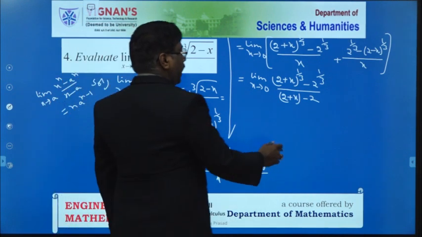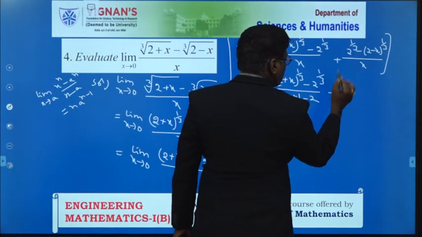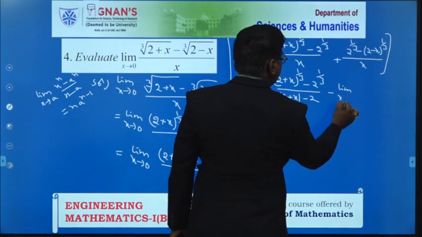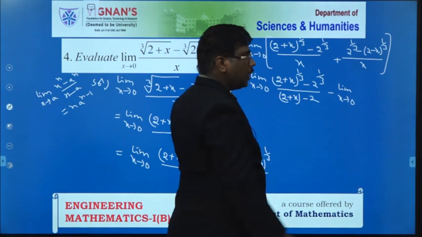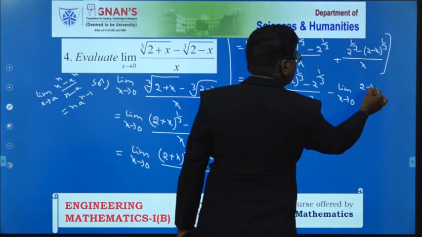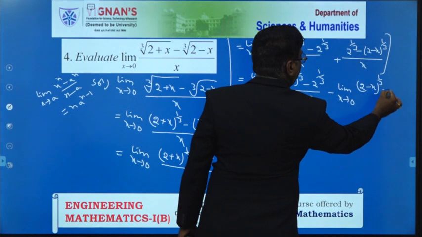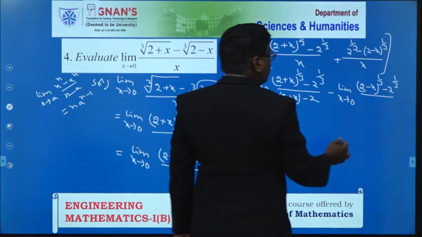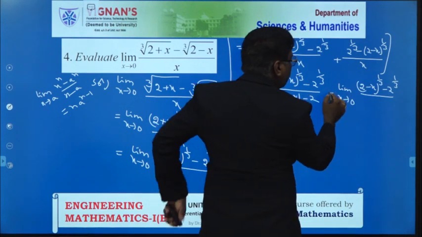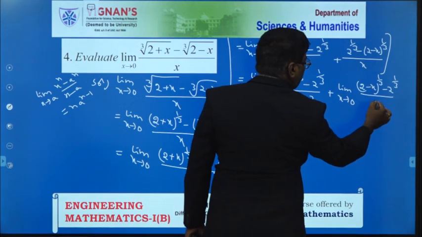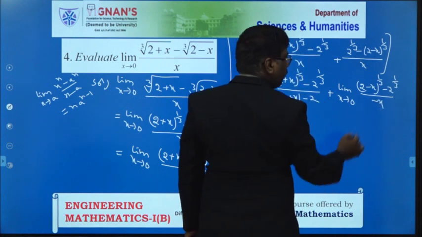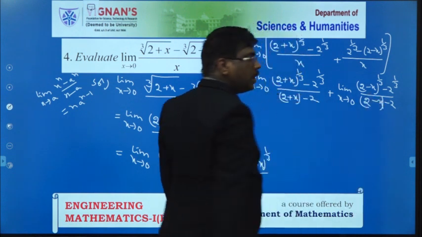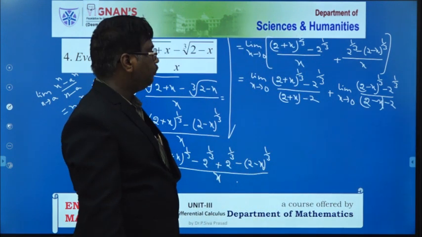Next, in the second term I take minus common and apply the limit, x tends to 0: (2 minus x) whole to the power of 1 by 3 minus 2 power 1 by 3, by minus x, and 2 added and subtracted in the denominator also: 2 minus x minus 2.